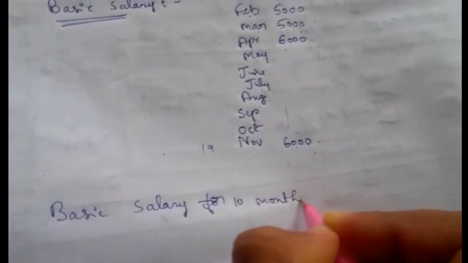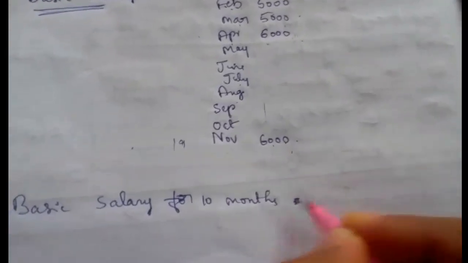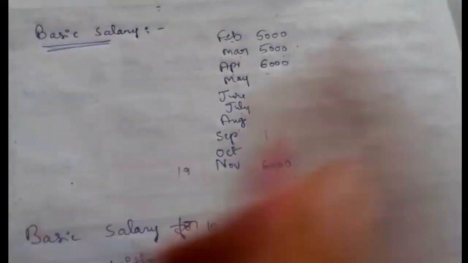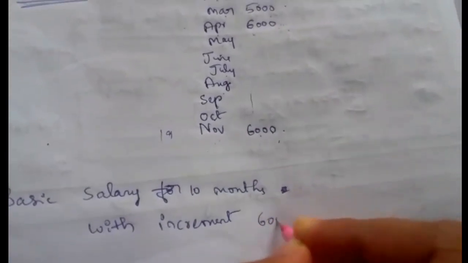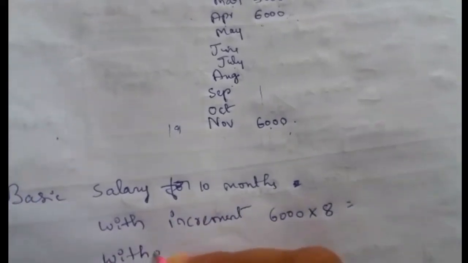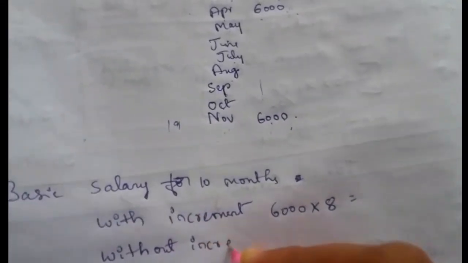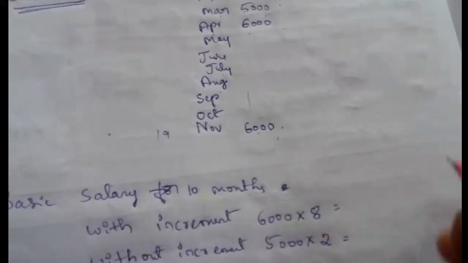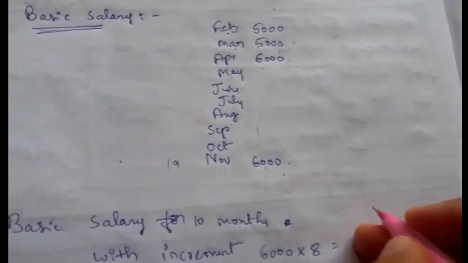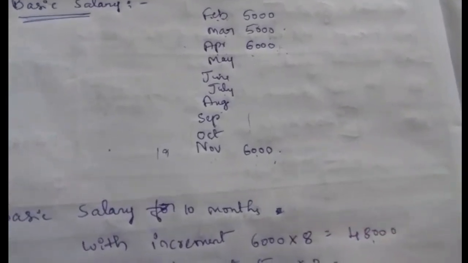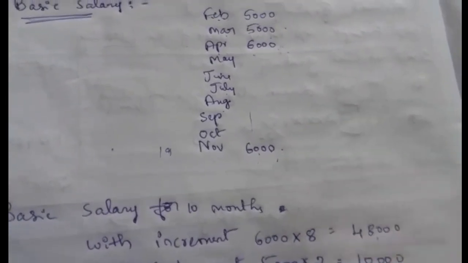How to calculate the basic salary for 10 months? With increment, 6,000 into 8 months, is 48,000. Without increment, 5,000 into 2, is 10,000.